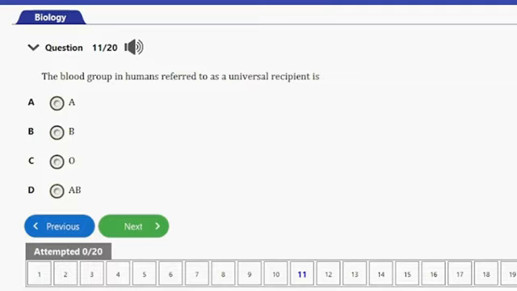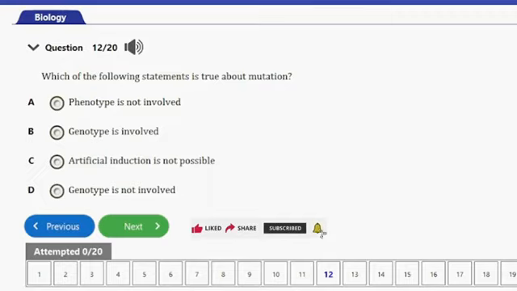Question number 11 here, it says, the blood group in humans referred to as universal recipients is A, B, B, C, O, D, AB. So guys, obviously the answer to this question is AB, and that's option D. So let's consider the next question.